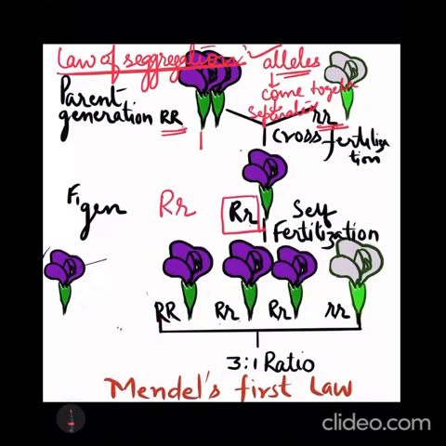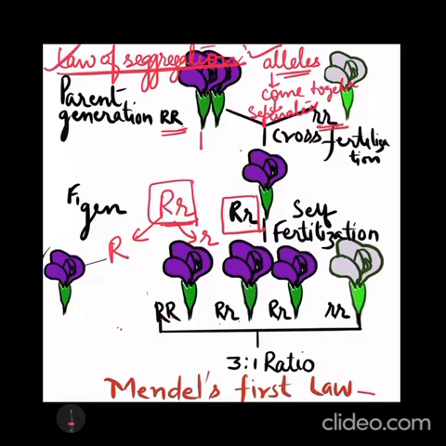But when this particular plant produces the gamete, the capital R gene and the small r gene will get separated. So the alleles of a particular gene may come together in an individual, but they get separated during the formation of the gamete, and that is what the law of segregation speaks about: they get separated and they combine once again when the gametes are fused together.